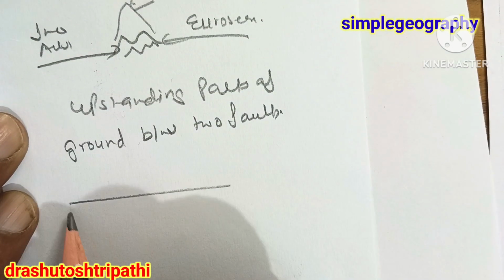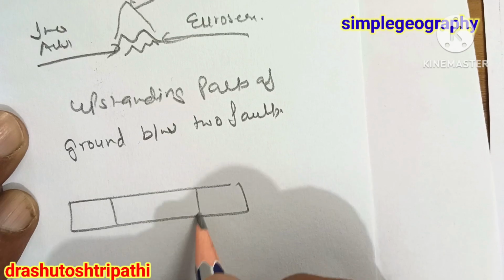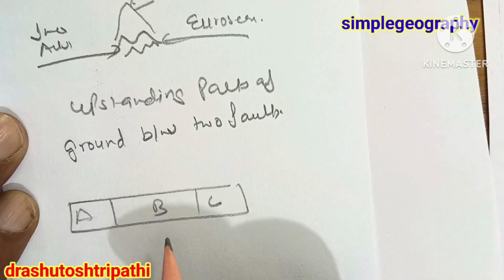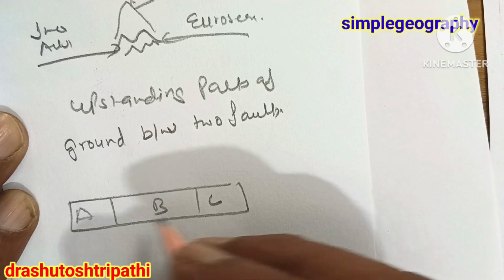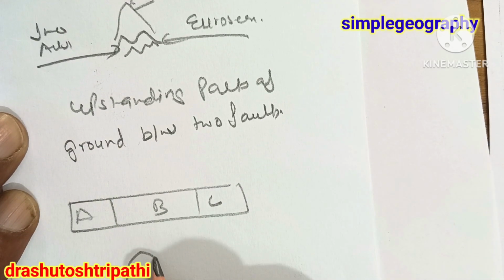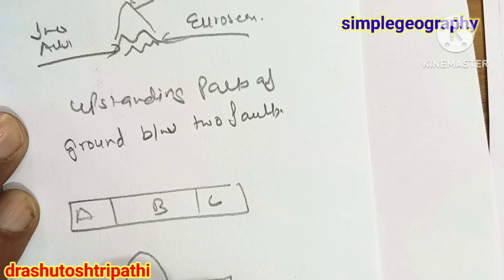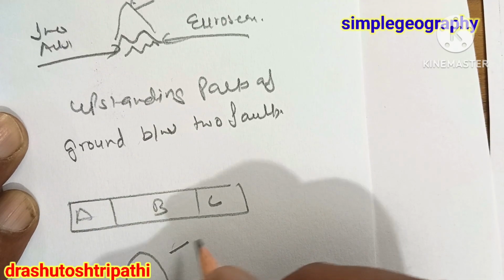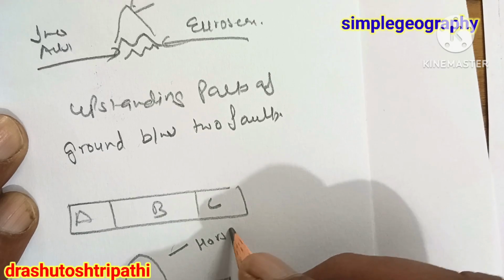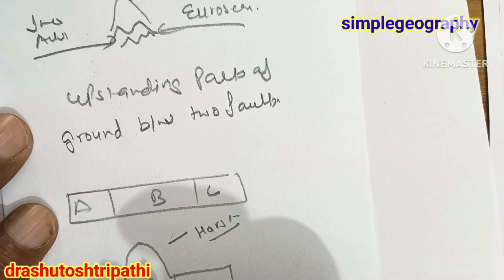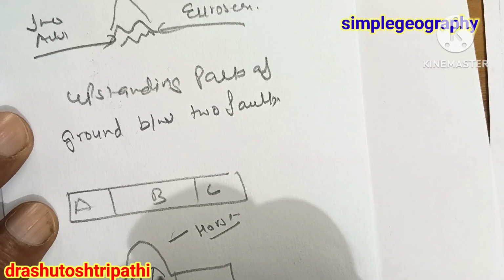If you take this example of A, B, C, and that is the fault, due to the upliftment of this part, a picture like that is formed. This is known as a horst, also known as a block mountain. This happens when the middle part uprises.